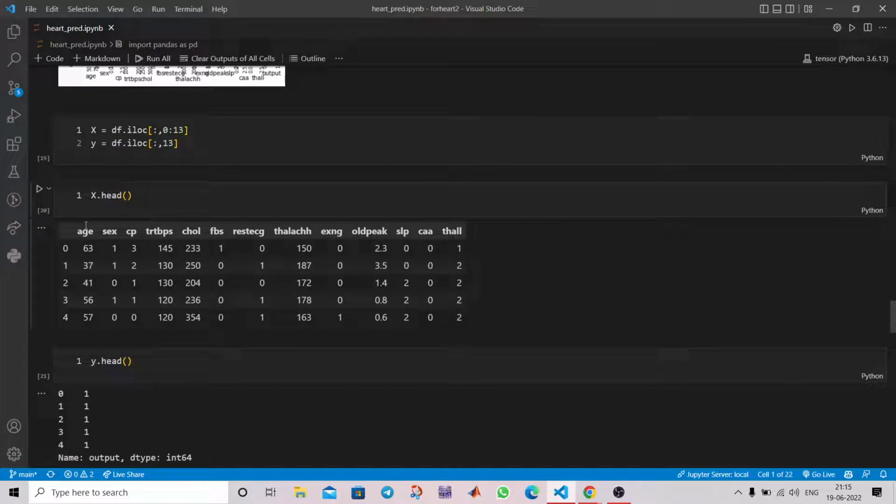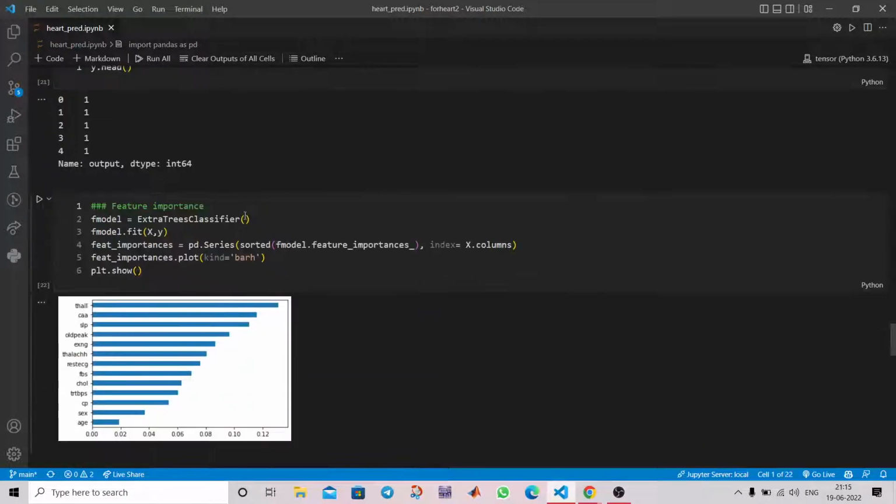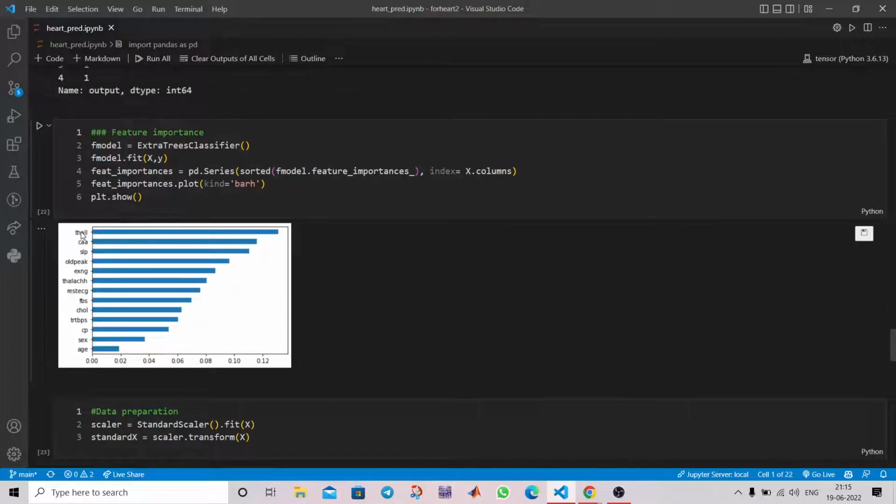So we are taking these values into x for training, and we are taking the final output in the y variable. Then we are using an extra trees classifier to understand which are the important features for the model. From here we can see that thal, caa and cp are the top three features that we will require in our model to predict the values correctly.